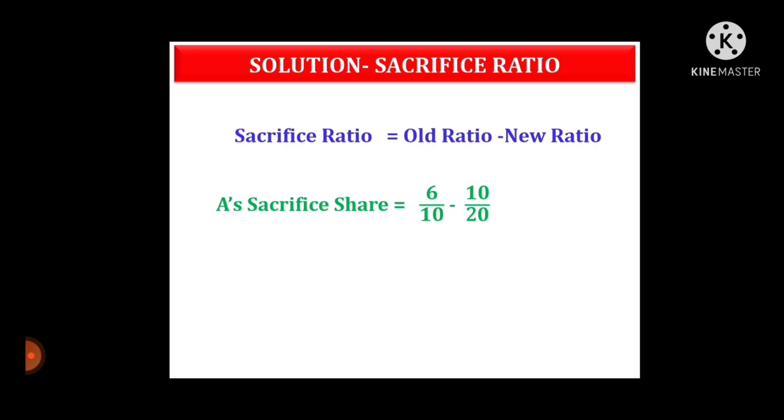A's sacrifice share is equal to 6 upon 10 minus 10 upon 20.